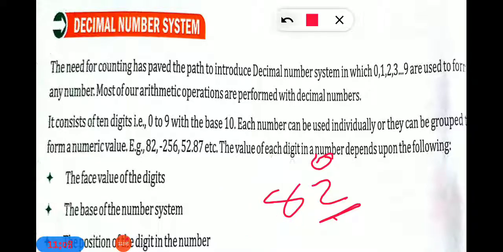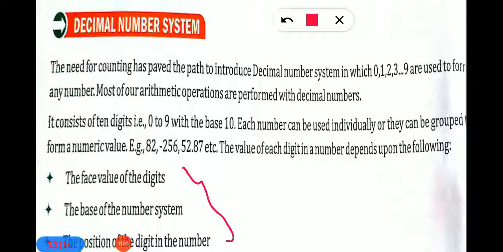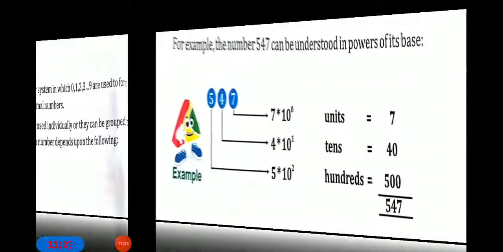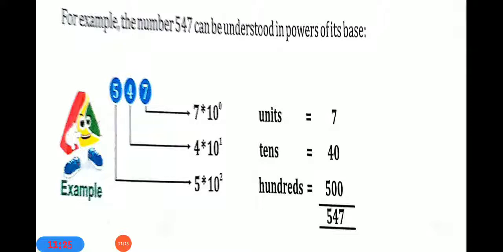This thing is over. Now the next topic. Remember that you depend on these 3 things for finding the value of each digit in a number. For example, I am going to show you one example here, that 547.